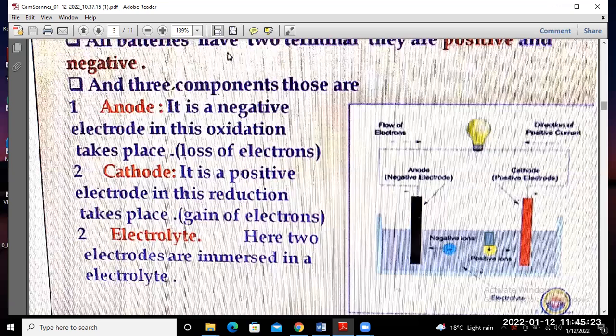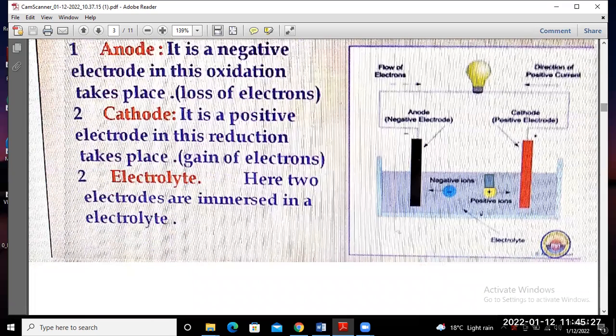This is the electrical connection of the battery with a load. Here you load your light, that is the bulb.